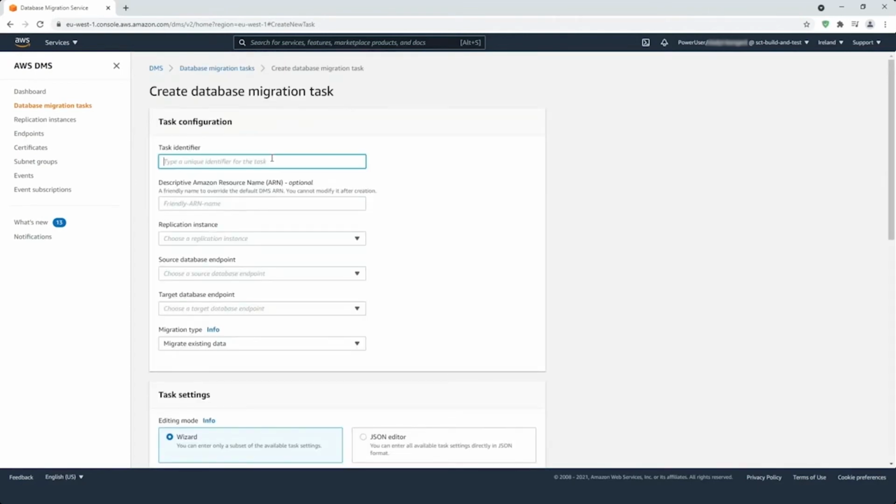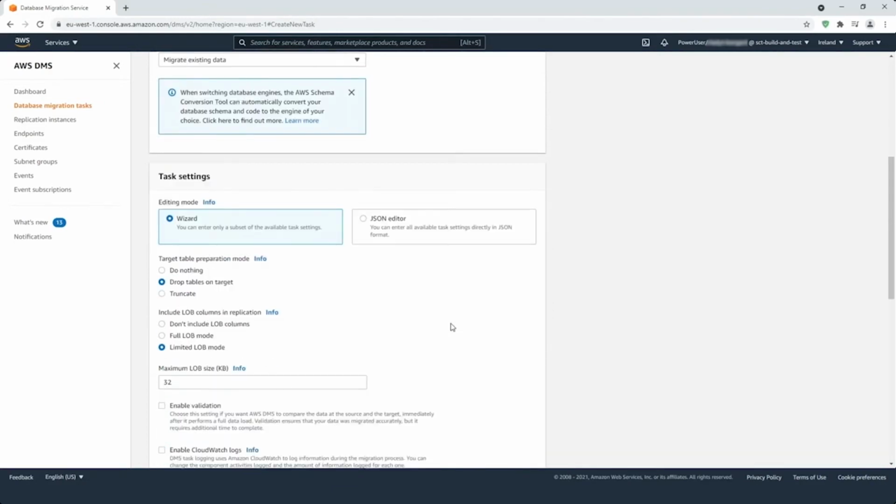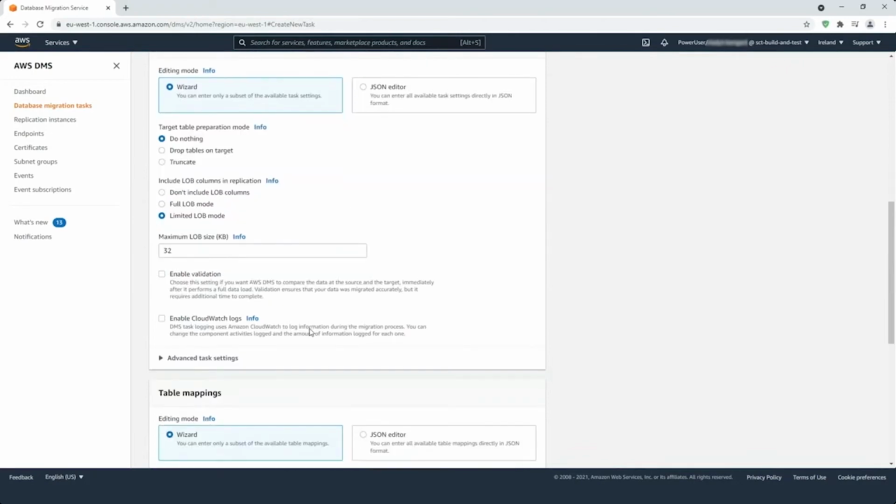I'll create a migration task, put the name of the task, which is a task identifier, select your replication instance, and then choose the source endpoint, which is Oracle, and the target endpoint, which is Aurora Postgres. Once I have done that, I want to migrate the existing data because I've already applied my schema. I'll say do nothing.